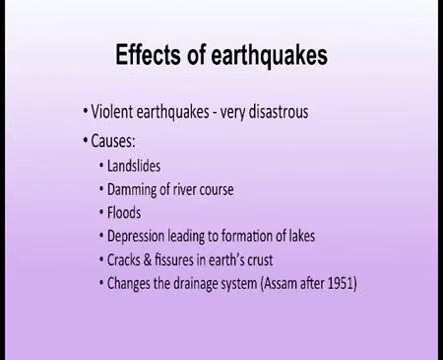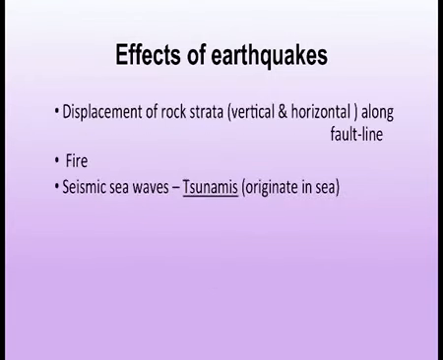Now the effects of earthquakes. Violent earthquakes can be very disastrous, and they cause landslides, damming of river courses, floods, depressions leading to formation of lakes, cracks and fissures in the earth's crust, and changes in the drainage system. Other effects are displacement of rock strata vertically and horizontally along fault lines. Fire also takes place at times. Seismic sea waves originate in the sea, and they are known as tsunamis.